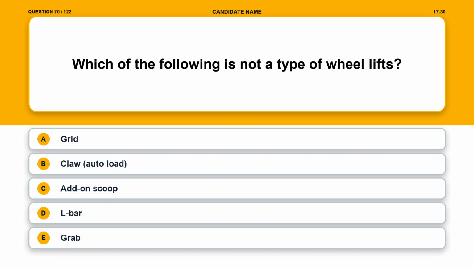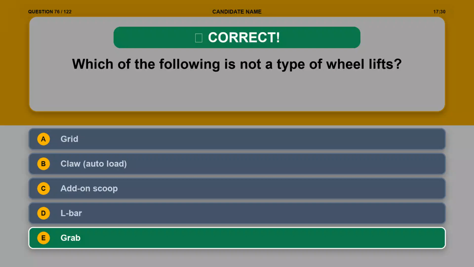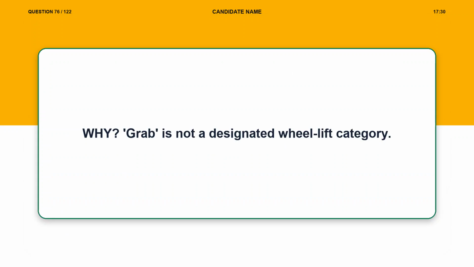Question 76. Which of the following is not a type of wheel lifts? Option A, grid. Option B, claw, auto load. Option C, add-on scoop. Option D, L-bar. Option E, grab. The correct answer is option E, grab. Explanation. Grab is not a designated wheel lift category.